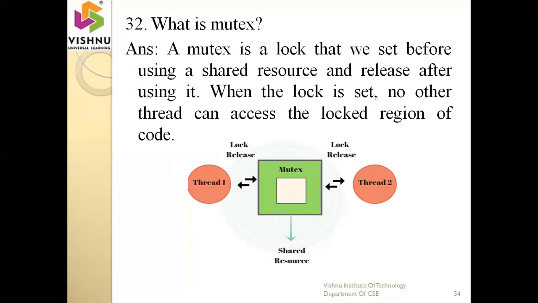After performing the operation, the thread releases the corresponding lock. So automatically thread 2 will take the lock from thread 1, enter into the shared resource, and perform the operation. So this is the concept of mutex.